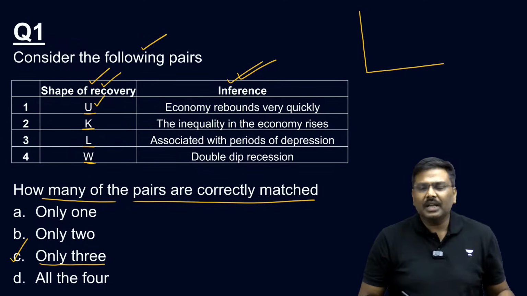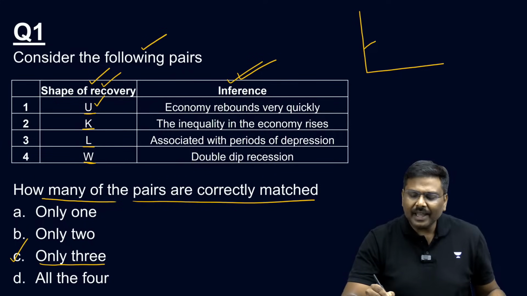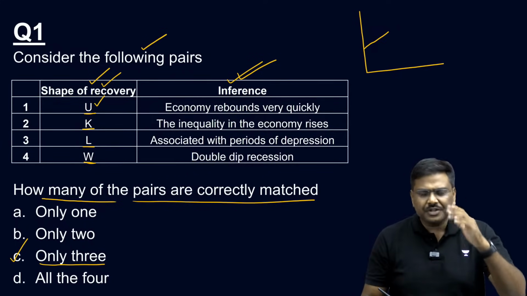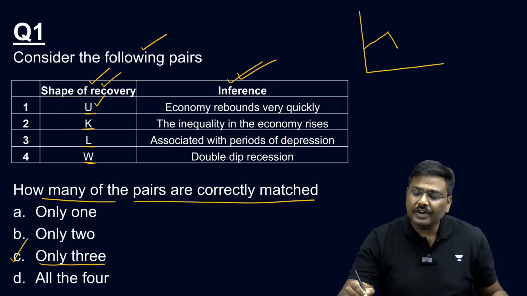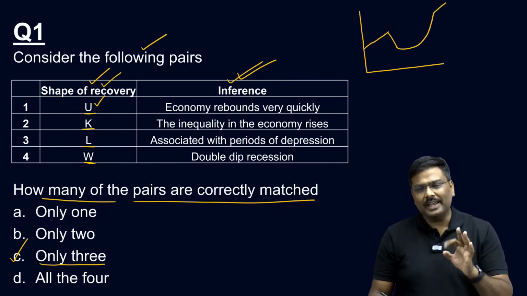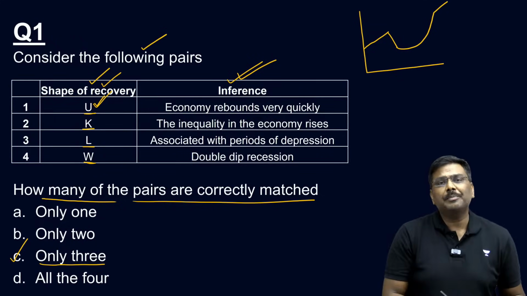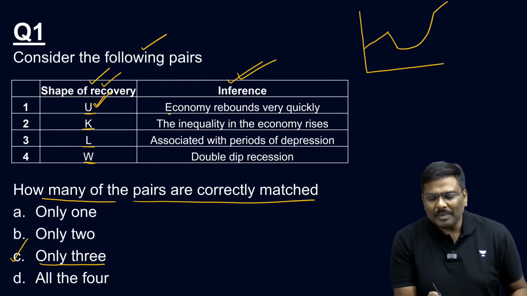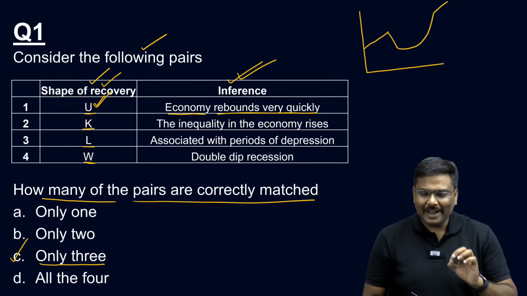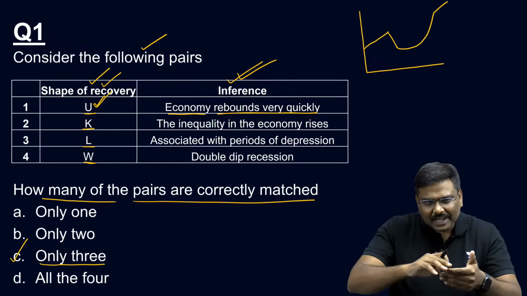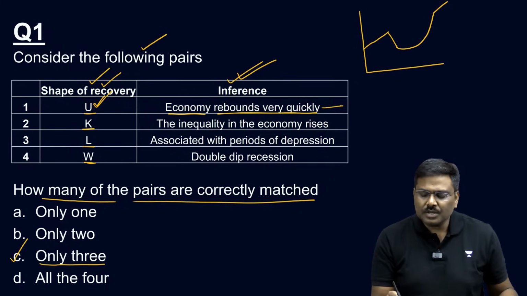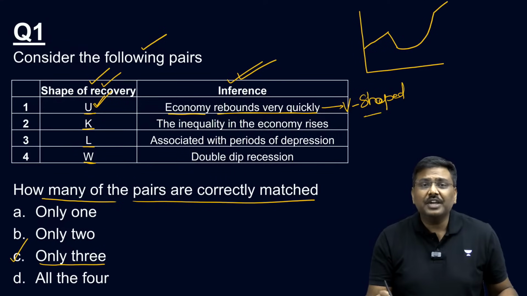Whenever you say U-shaped recovery, please understand, let's imagine the economy, that is GDP, was moving in this fashion. There is a sudden contraction. Remember, sudden contraction and there is very slow recovery, very slow recovery. This is basically called a U-shaped recovery. And by the way, if the economy goes through a recession and rebounds very quickly, this is called a V-shaped recovery. This is referred to as a V-shaped recovery.